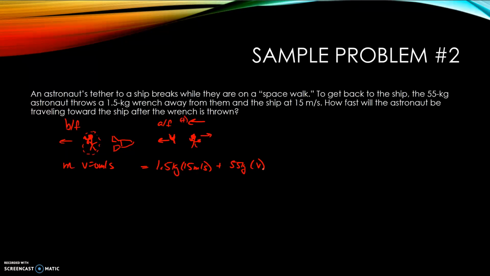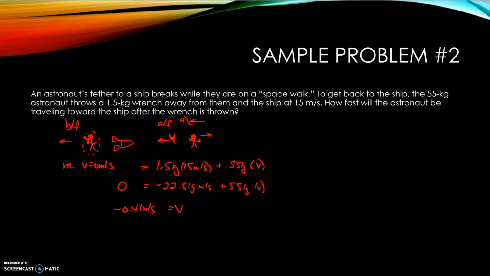Okay, so once again, this will be negative 22.5 kilogram meters per second plus 55 kilograms times v, and then we solve for v. I'll let you guys do the algebra on that. But we solve for v, and we get negative 0.41 meters per second.